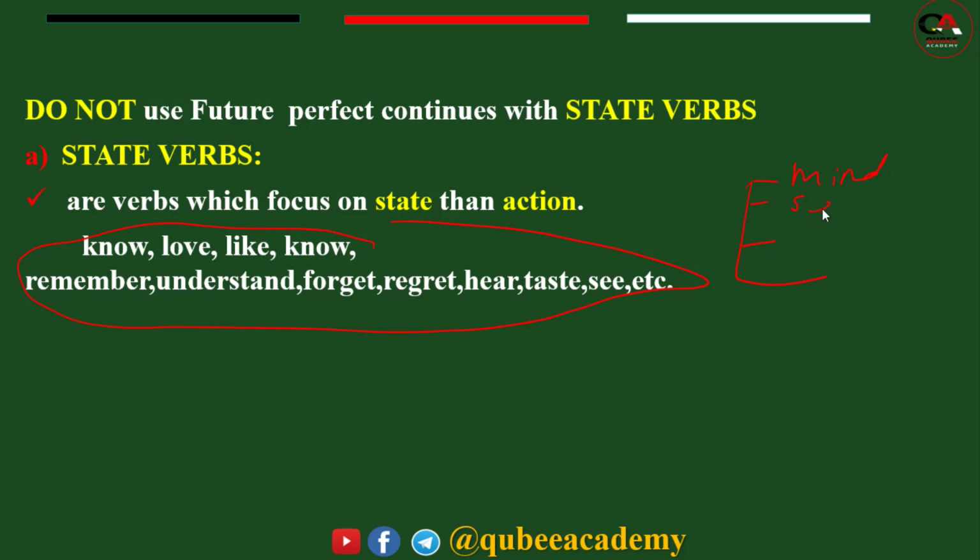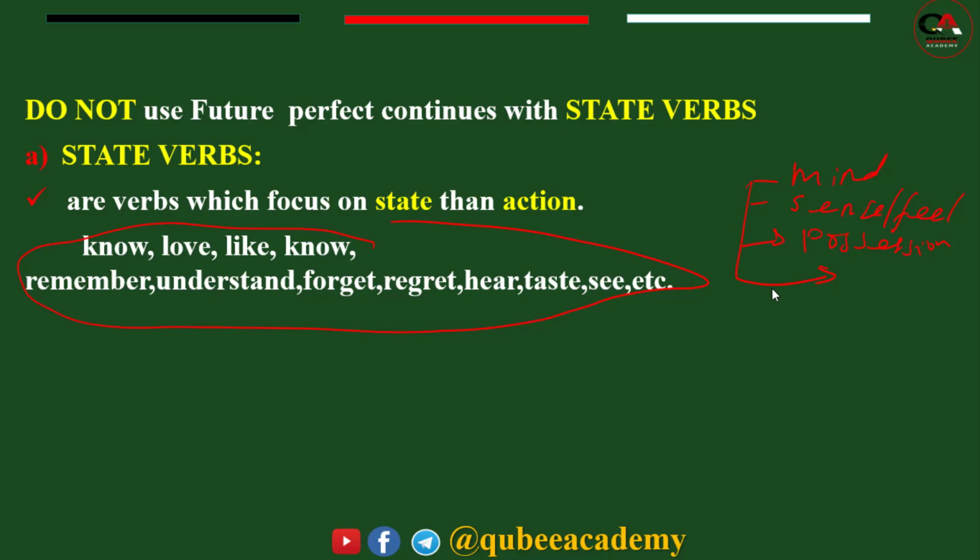The second one is verbs of sense or feeling. And verbs of possession, and verbs of ownership. Such types of verbs are there.